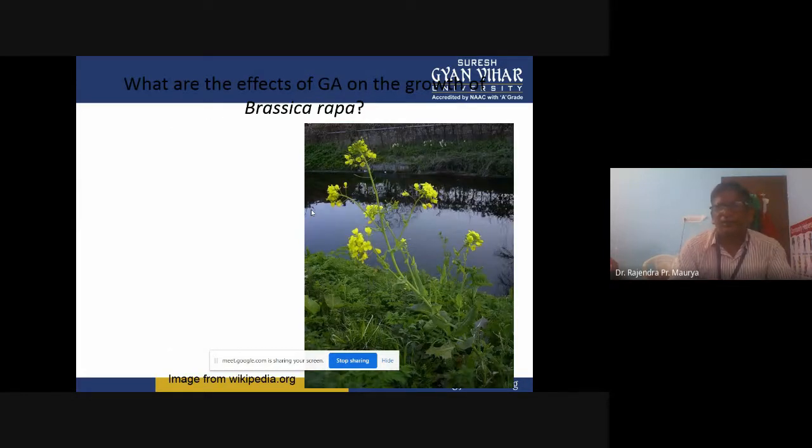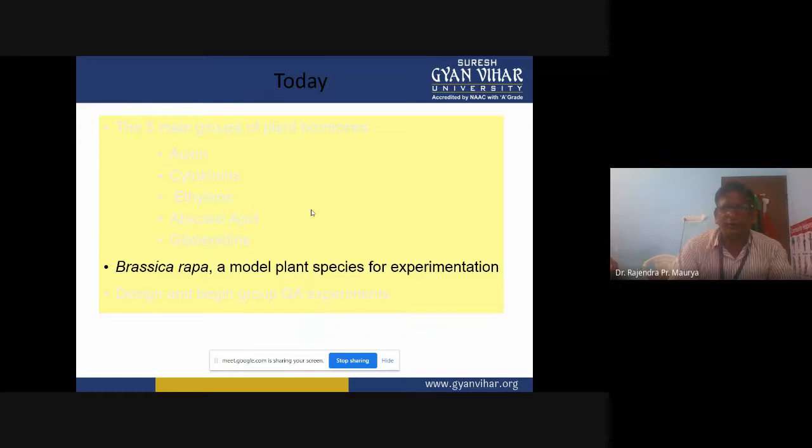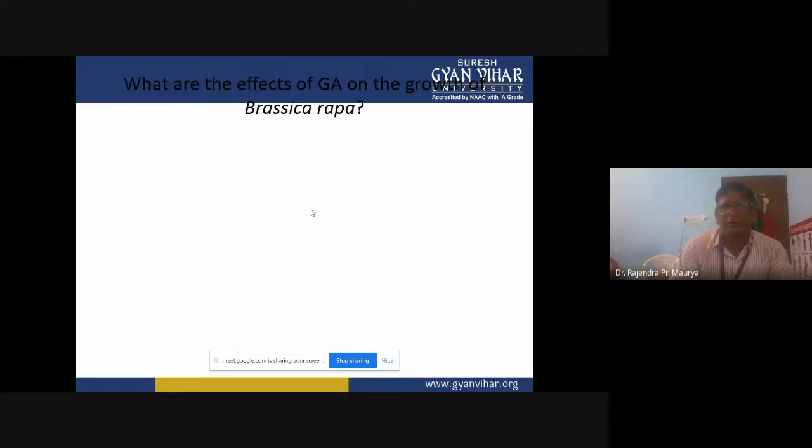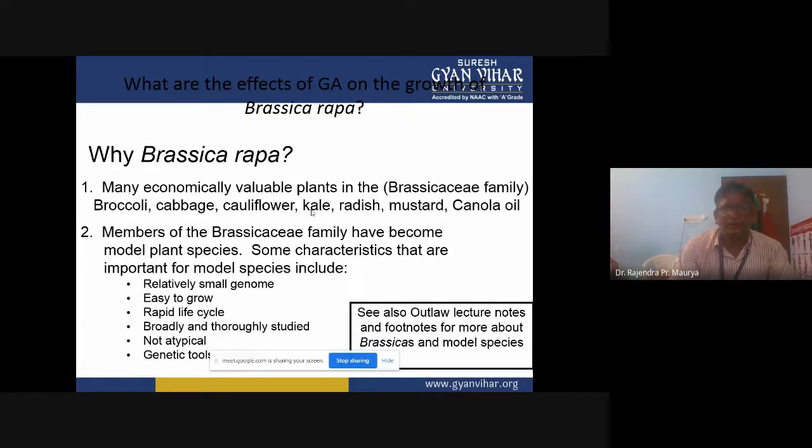What are the effects of gibberellic acid on the growth of Brassica rapa? You can see the effect of gibberellic acid on Brassica rapa. Why Brassica rapa? Brassica rapa is a model plant species for experimentation. You can see many economically viable plants in the Brassicaceae family: broccoli, cabbage, cauliflower, kale, radish, mustard, canola oil.